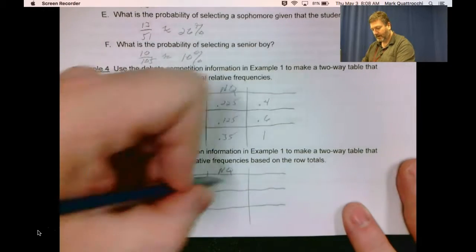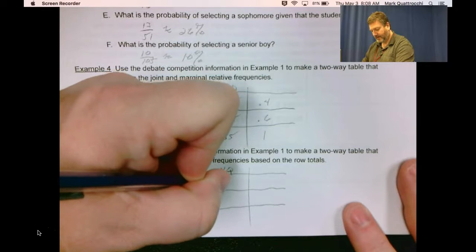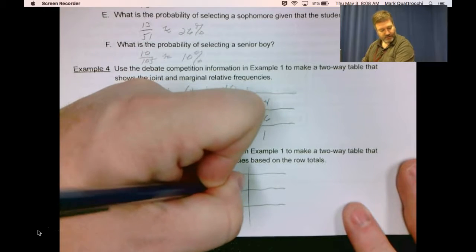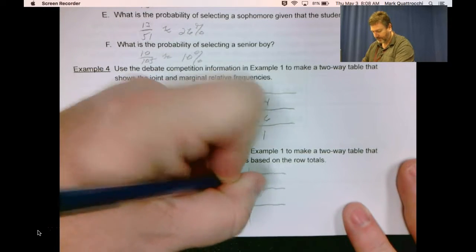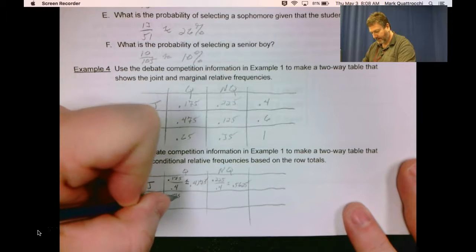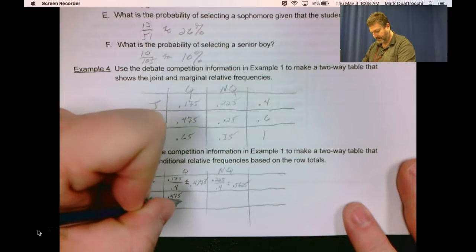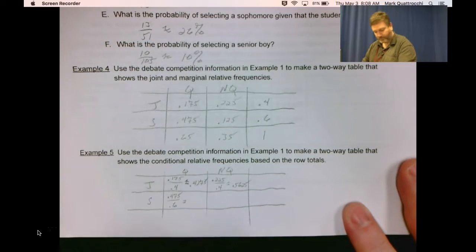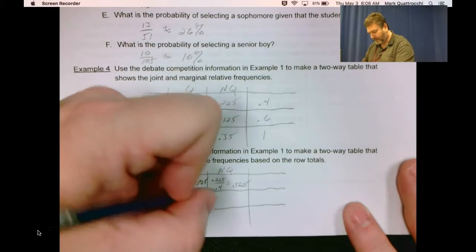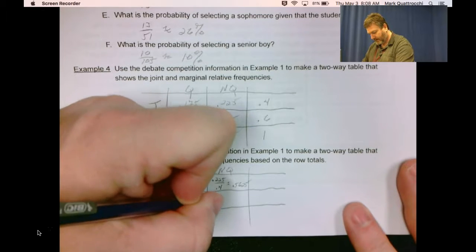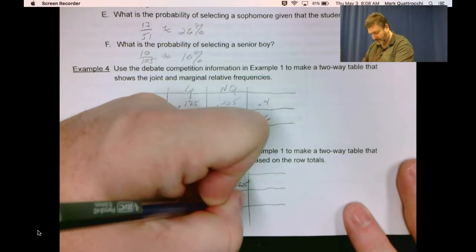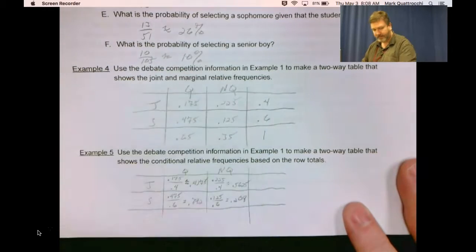And then we do 0.225 divided by 0.4, and that one's equal to 0.5625. 0.475 divided by 0.6 is equal to 0.792, and then 0.125 divided by 0.6 is equal to 0.208.